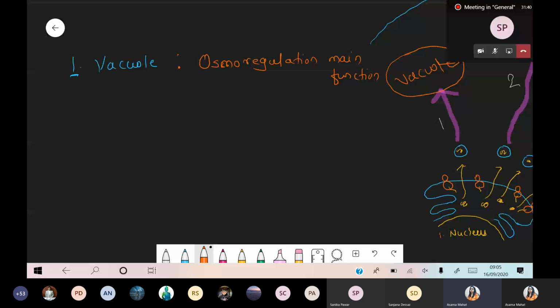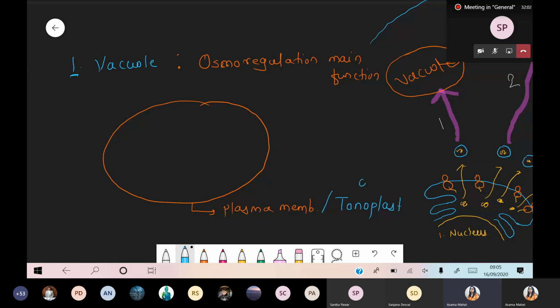Now basically we will see this further. For example, this is the vacuole, and this is the vacuole plasma membrane. This vacuole plasma membrane is also called the tonoplast.